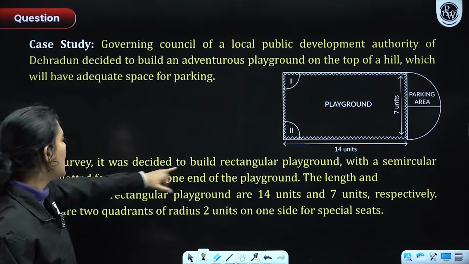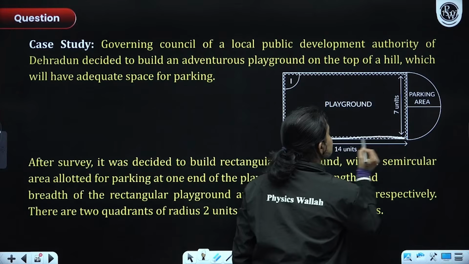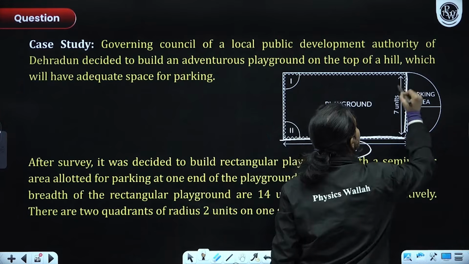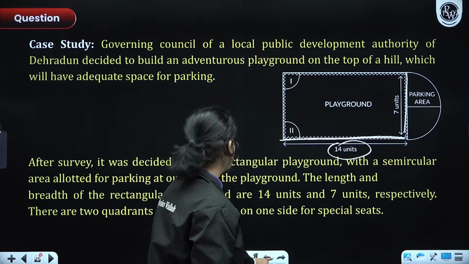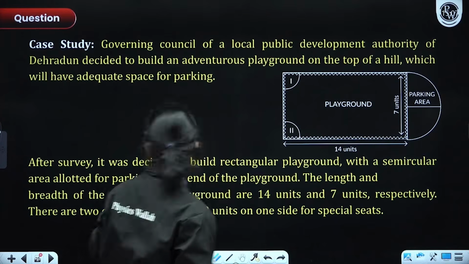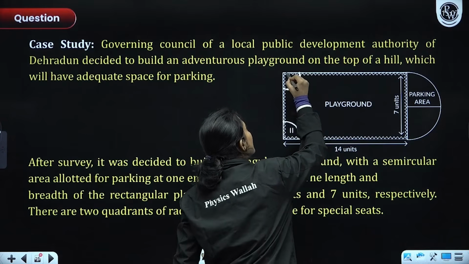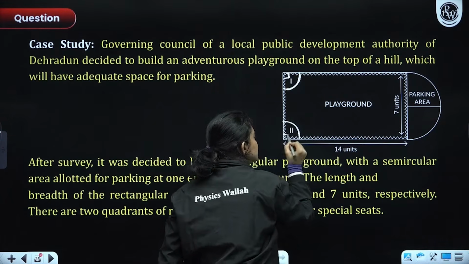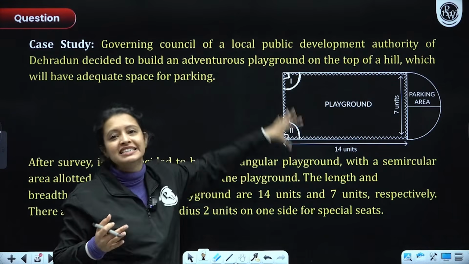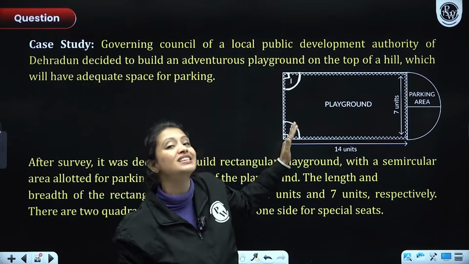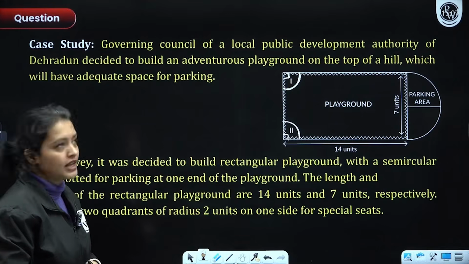Now, the length and the breadth of the rectangular playground are 14 and 7 units. So, this length here is given as 14. This breadth here is given as 7. I hope you can all see it. Okay? Now, another thing to note is this, that at the two ends, two quadrants are there. This is one quadrant, this is another quadrant. Both of them are quadrant. This angle is 90 degree. This angle is 90 degree because it's a rectangle, so obviously. Okay? So, both these quadrants are for special seating. Okay? So, here we have some seats to sit on. Okay? We have to answer questions. So, let's do this. Okay?